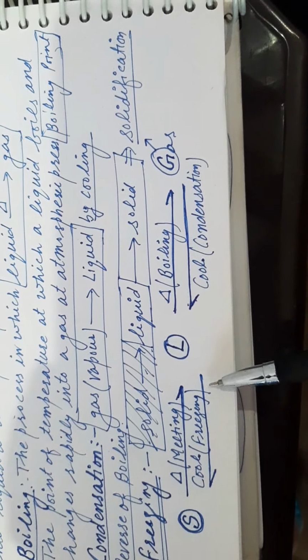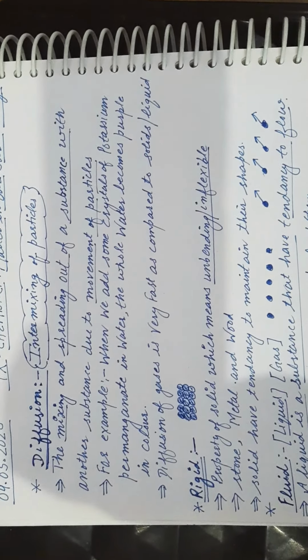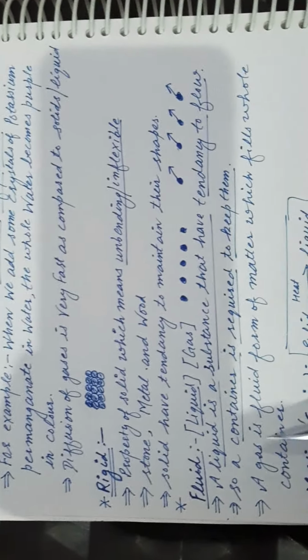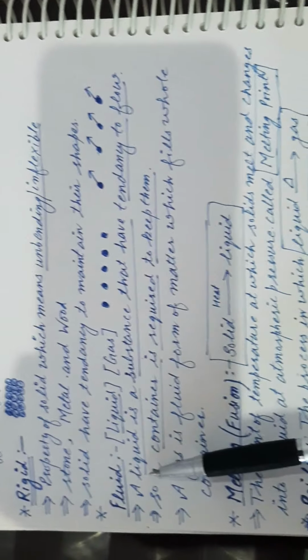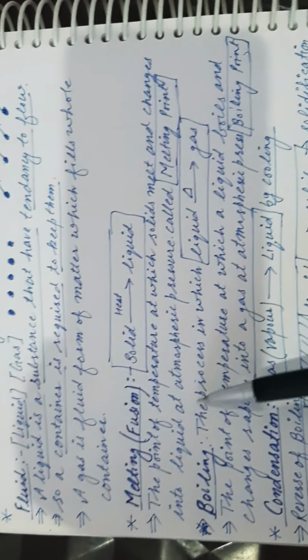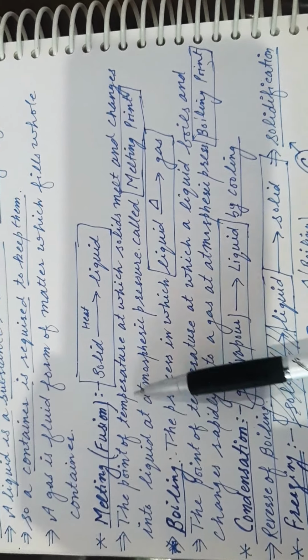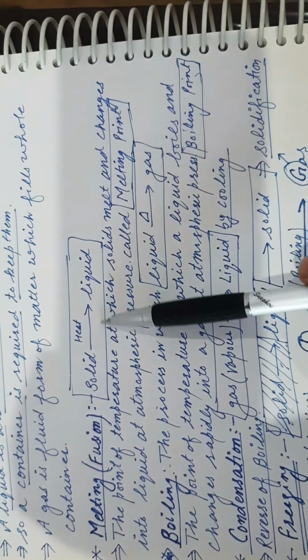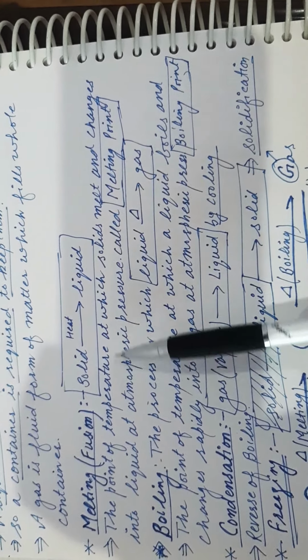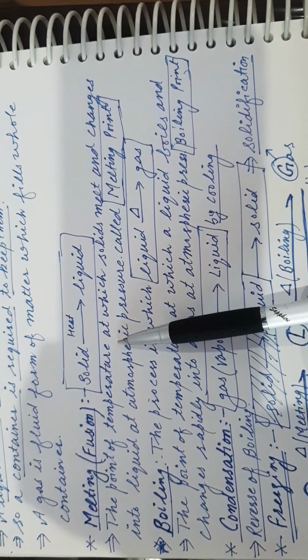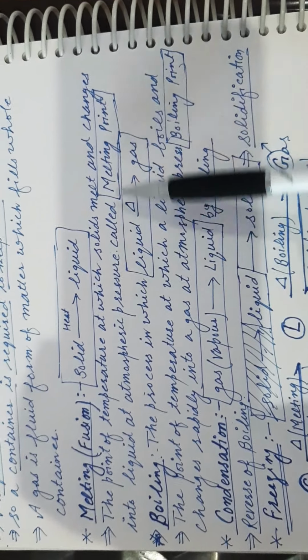So some important terms: diffusion, intermixing of particles of two different substances; rigidity, the property of solid; fluidity, property of liquid and gases; melting, also known as fusion, in which solid changes into liquid on heating, and the temperature at which melting of a substance takes place is known as melting point.